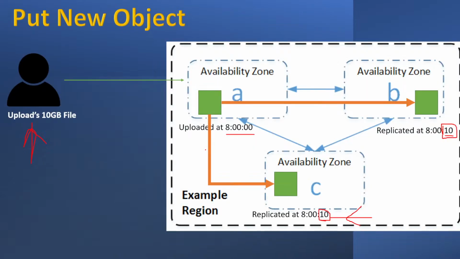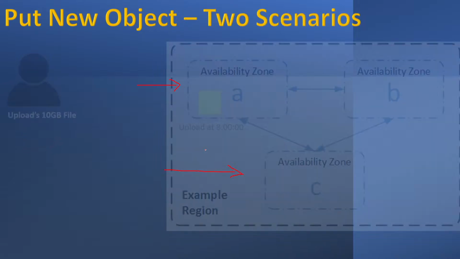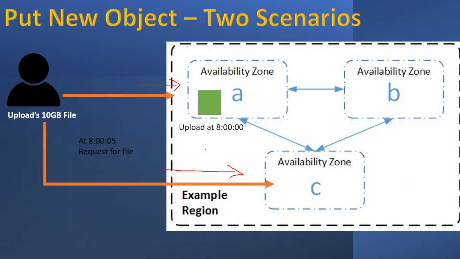You have uploaded a file, and that file is uploaded in availability zone A, and it will take 10 seconds to replicate that file to other availability zones. Simple. Now, immediately after uploading the file, you request the same file from Amazon, and it is right now 8 o'clock 5 seconds. Is the file available at availability zone B and C? No.